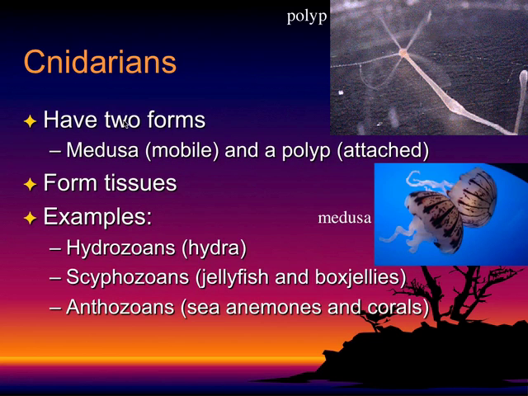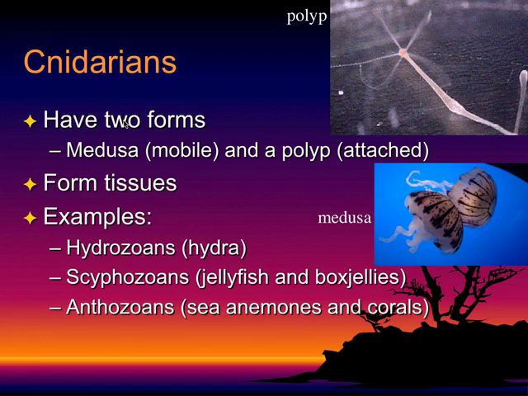Cnidarians are our next topic to cover. These guys have 2 forms. They can either be medusa, as in they're mobile, or a polyp, they are attached. These guys do have tissue. So this is something new. They are formed out of tissue. They have cells made out of tissue, and all together make tissue.